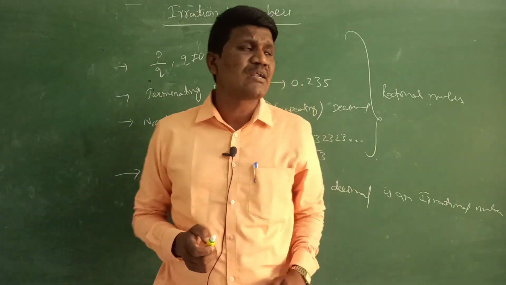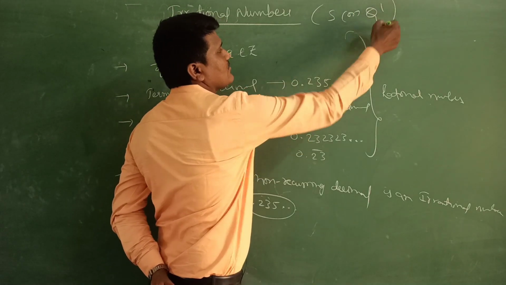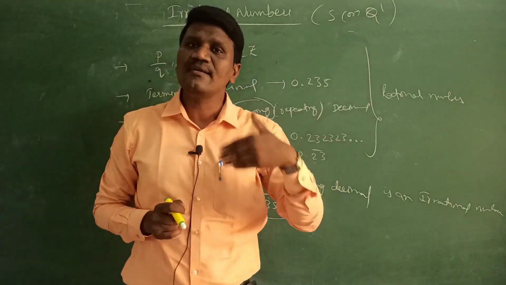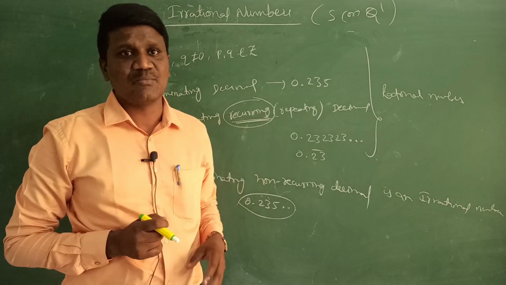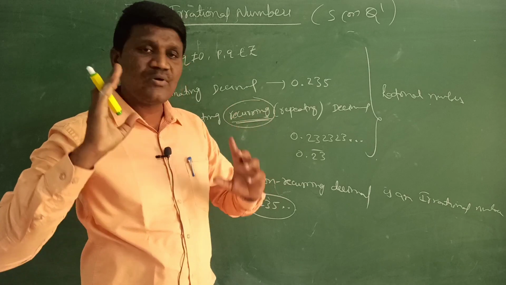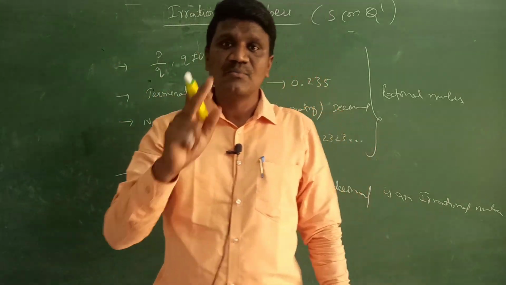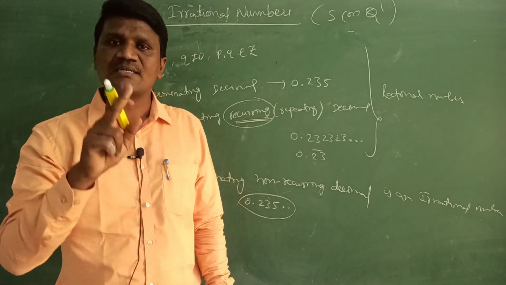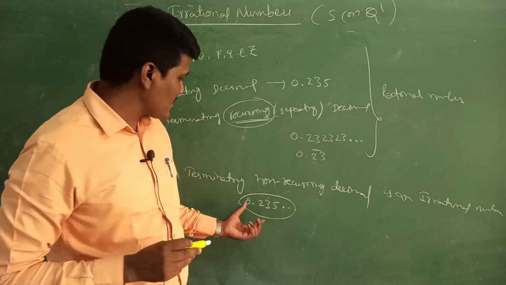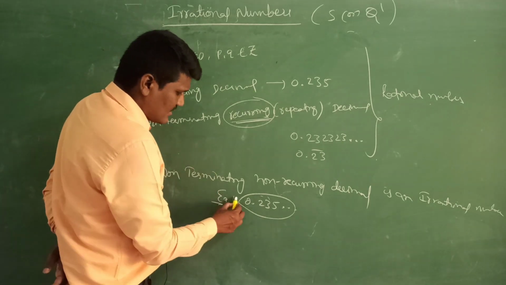Generally, we denote the irrational numbers by either S or Q dash. Q dash is nothing but other than Q, and Q is the rational numbers. So other than rational numbers are called irrational numbers. So this is the irrational number definition: the number or decimal which is non-terminating, non-repeating is called an irrational number. This is the first example.